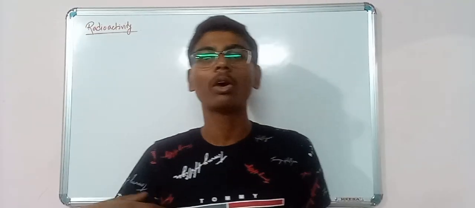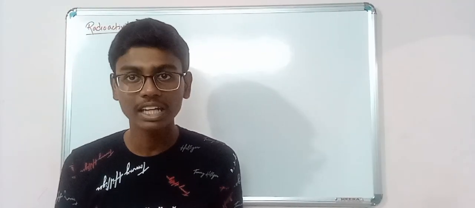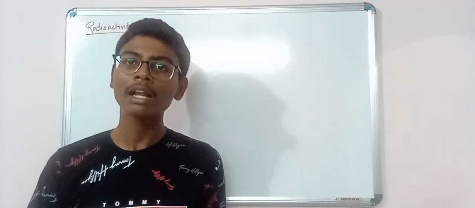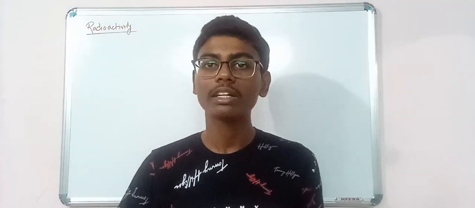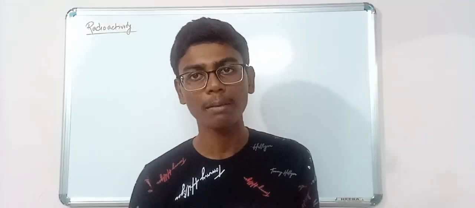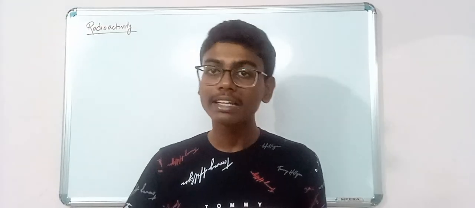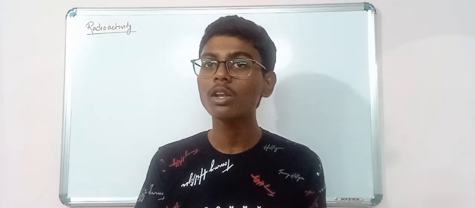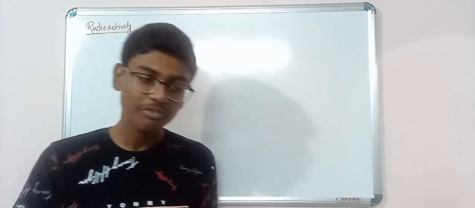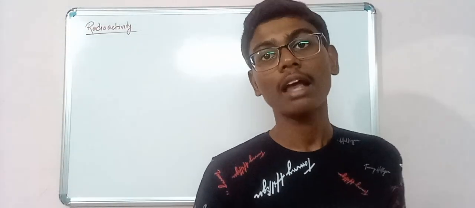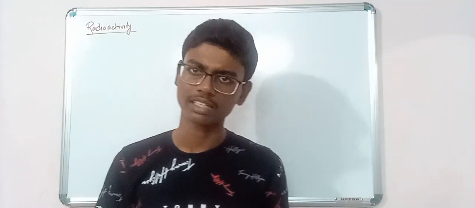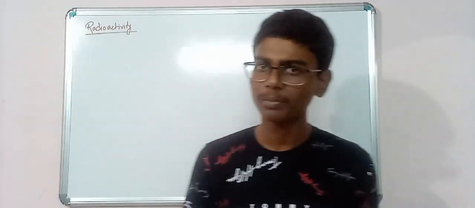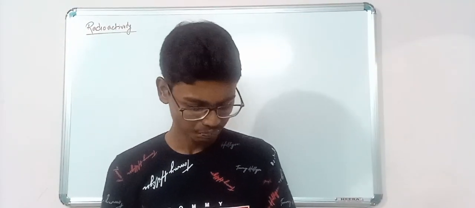Whenever the nucleus wants to emit radiation, it will radiate out that particular particle, whether it's alpha, beta, or gamma. That will happen spontaneously. It will not get affected even if we change temperature, pressure, etc. I'll read one paragraph from the book and tell you the keywords.